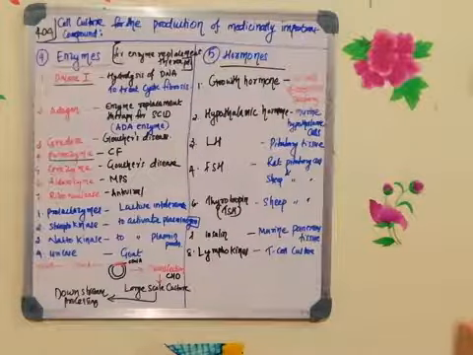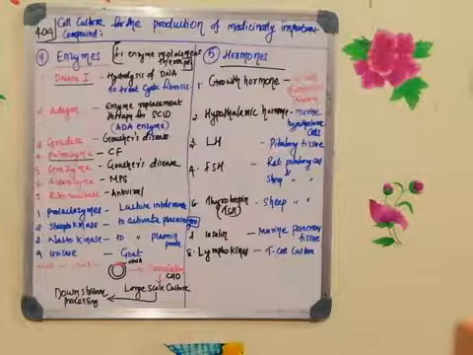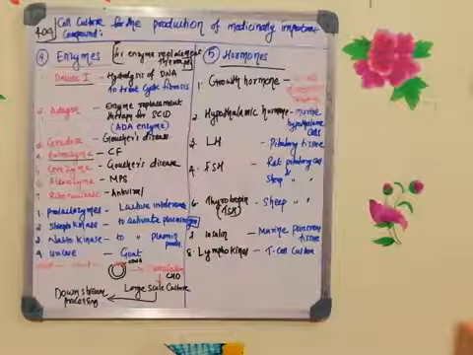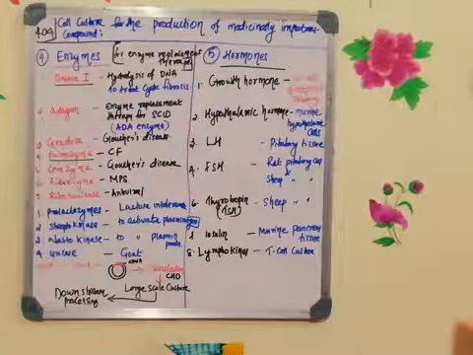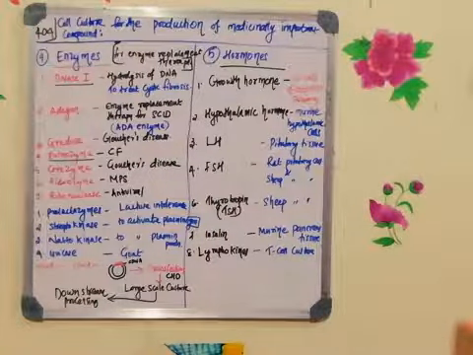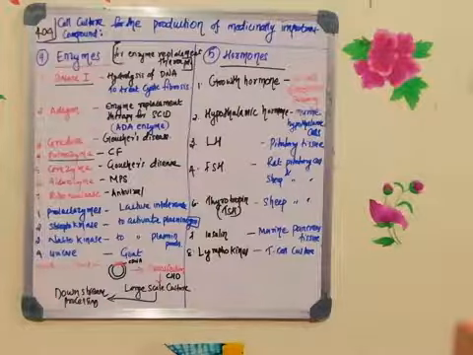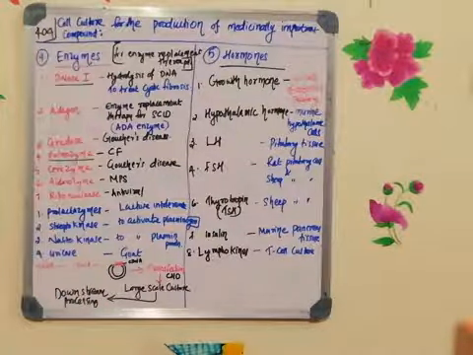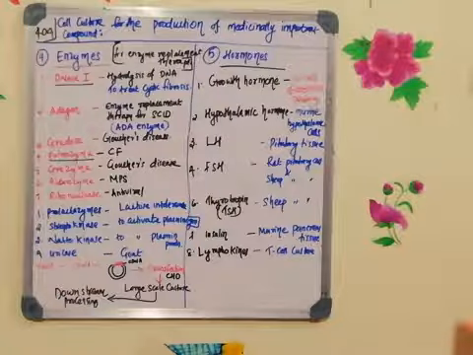So then draw this diagram, explain the process, and then you have to make a tabular column and write what are the different enzymes which are used for treating the disease, what is the role of that enzyme, how we can use this enzyme for treating the disease. That you need to write properly. Okay, so if you write in that way, you can score good marks. Okay, so that's all about the DNase one.